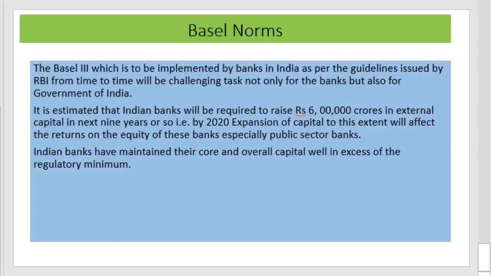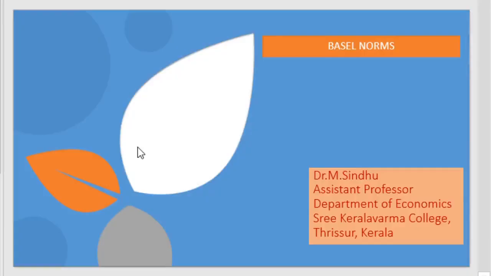Also, by 2020, expansion of capital to this extent will affect the return on equity of these banks, especially the public sector banks. Indian banks have maintained their core and overall capital well in excess of the regulatory minimum. Therefore, the problem won't be that much. We have enough regulatory minimum with the banks. In this section, a brief explanation of the different Basel norms is given. We have already covered three Basel norms, Basel 1, 2 and 3, and the various changes introduced in them are also explained.